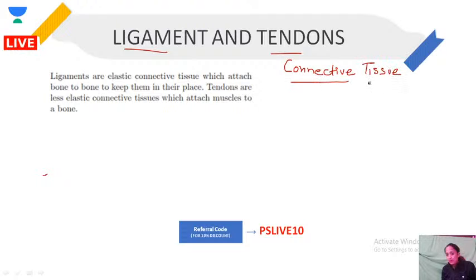Okay, ligaments and tendons are connective tissues. So what are connective tissues? Which connect different parts together.